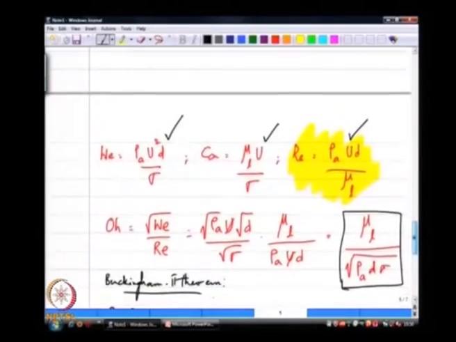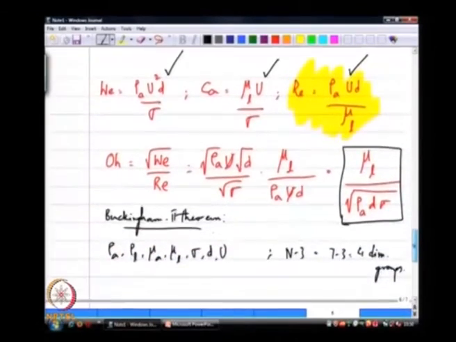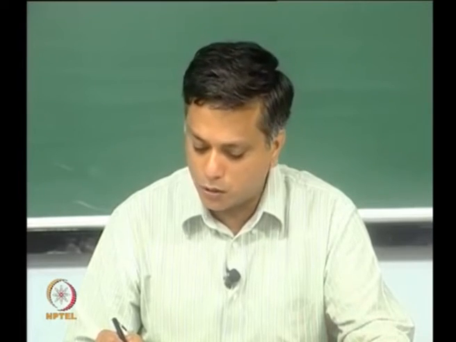Now, nothing in our arguments was restricted to drops in air. If you notice, with rho A, I could be looking at the breakup of bubbles in an infinite medium of liquid for all this argument is concerned. So, it really does not matter.